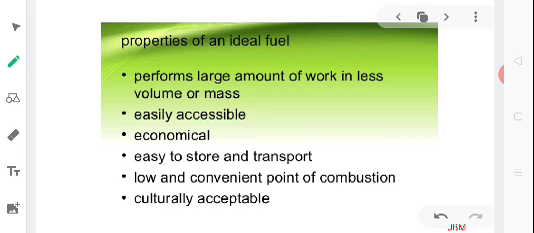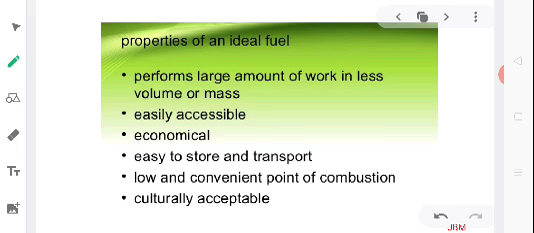On the basis of answers to these questions, we can classify whether a given source of energy is a good source of energy or not. We consider a source of energy to be a good source if it performs a large amount of work per unit mass or volume. It is easily accessible. It is economical, that is, easily available at an economical rate.